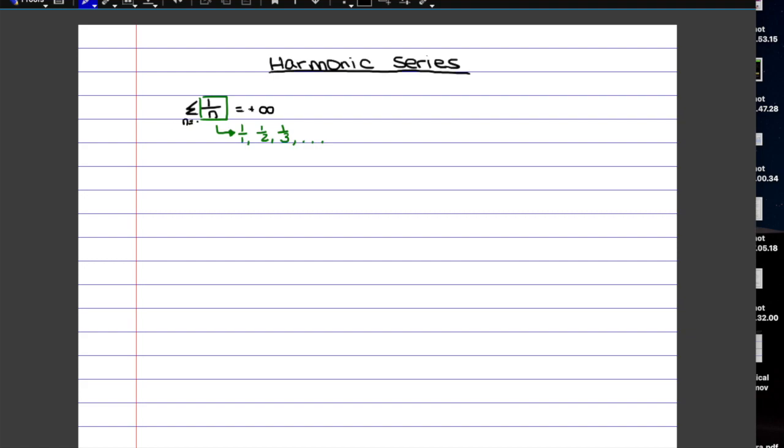So the first number we plug in is 1, just because we can't insert 0 since we can't divide by 0, and we insert all the numbers up to plus infinity. So in order to prove this, we're going to use the partial sum. For example, if you want to find S1, it would be the first term, which would just be 1 over 1. S2 would be the sum of the first two terms, so A1 plus A2, and so on.